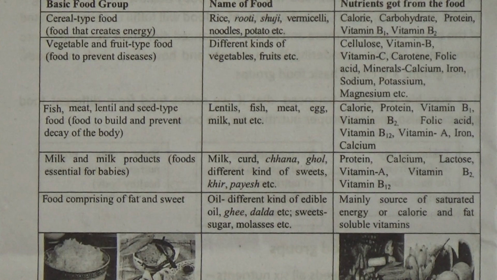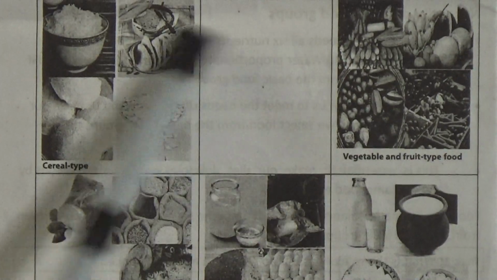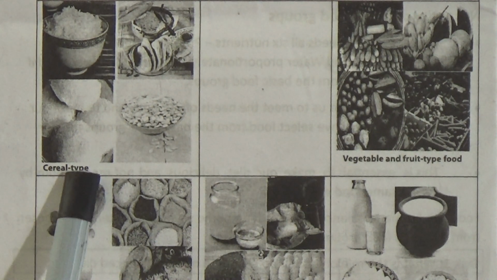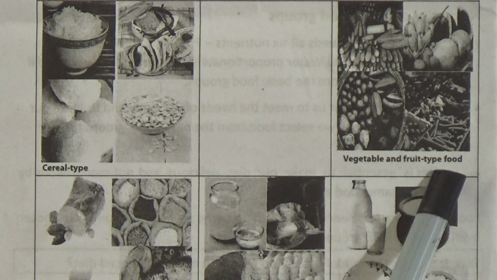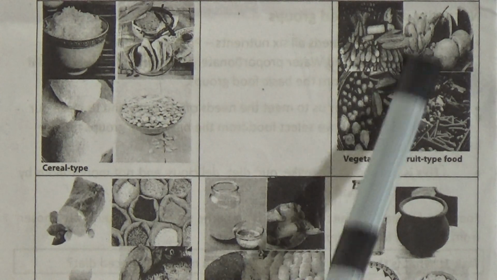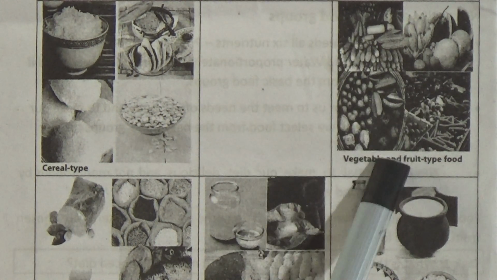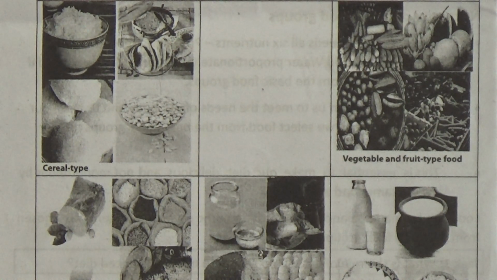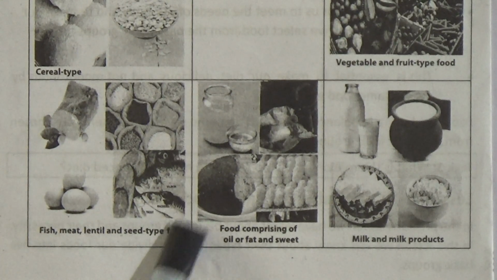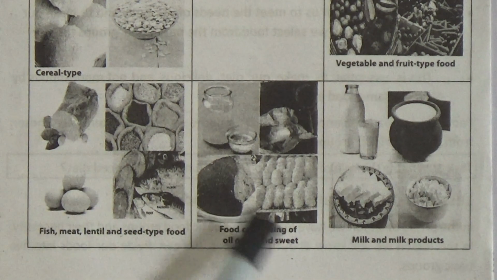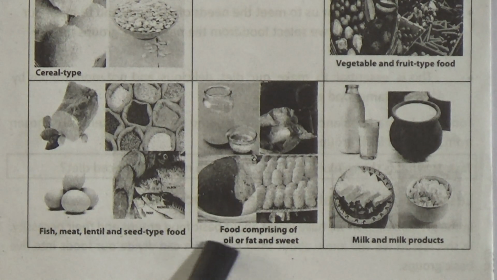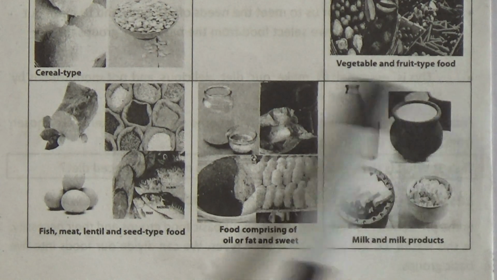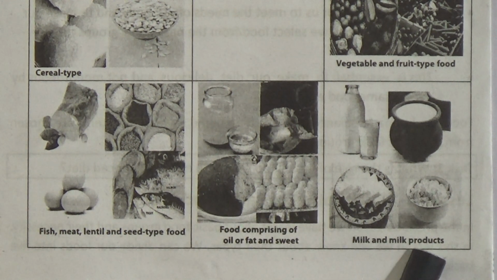Now just look at the pictures. There are pictures of different types of foods. These are the foods of cereal type. Vegetable and fruit type food, that means just look at the picture here, you can see different types of vegetables and fruits. Fish, meat, lentil and seed type food. And this is the picture of food comprising oil or fat and sweet. And this is the picture of milk and milk products.